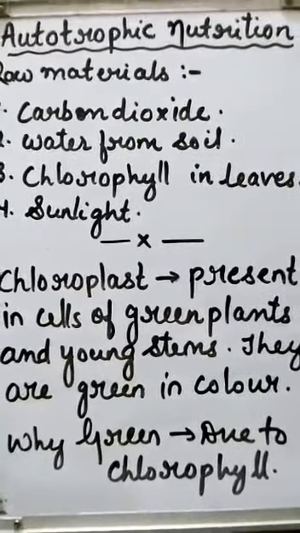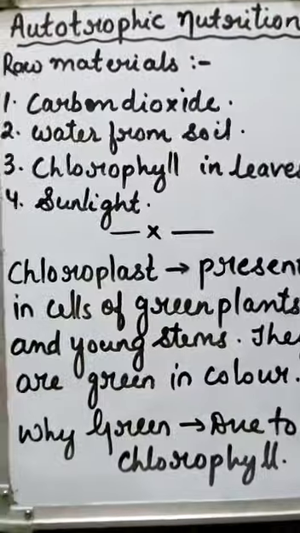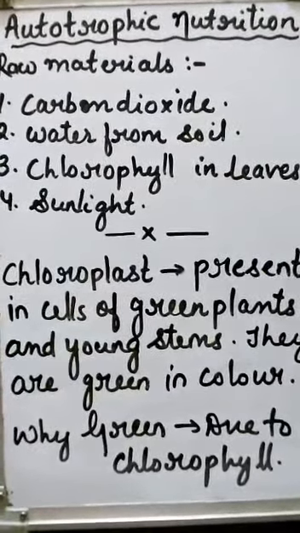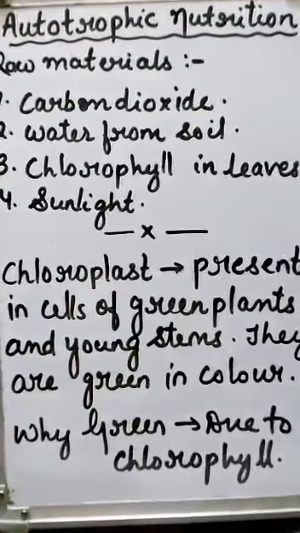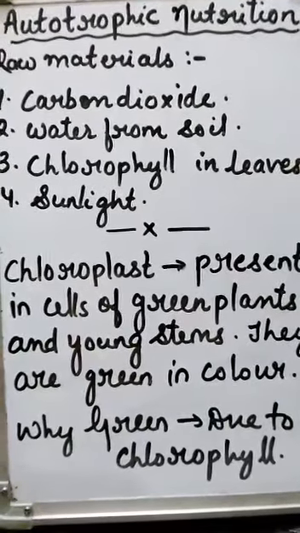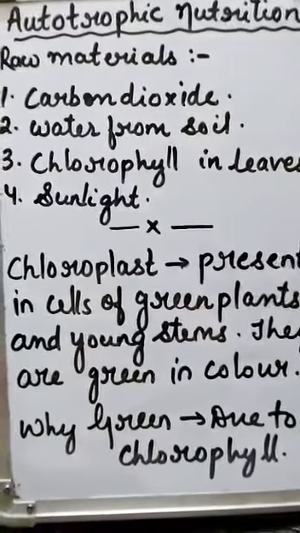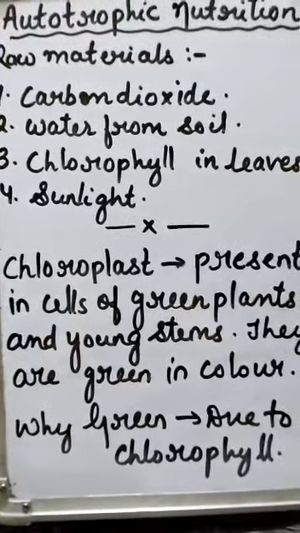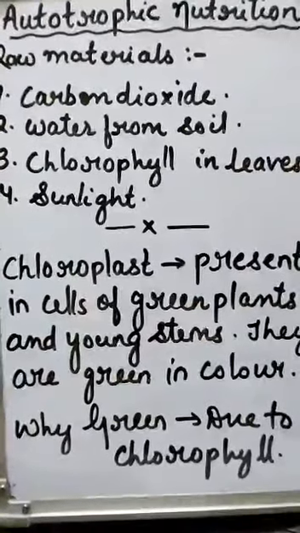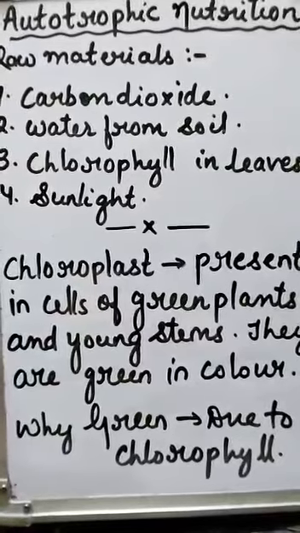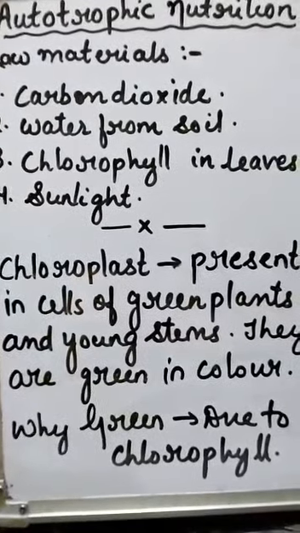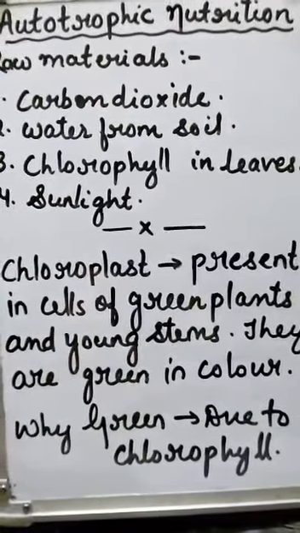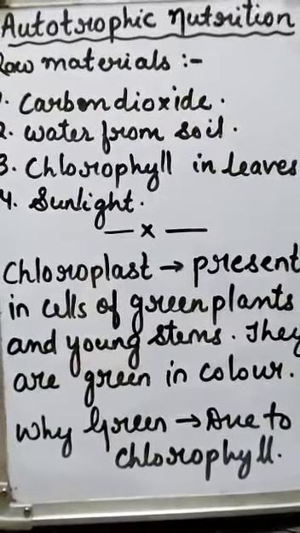Now you must be wondering how carbon dioxide gas enters the leaves of the plant. Leaves take in carbon dioxide from the air through tiny pores or holes called stomata. And these pores or stomata are located on the underside of the leaves. So now I'm going to explain what stomata is and what its function is.